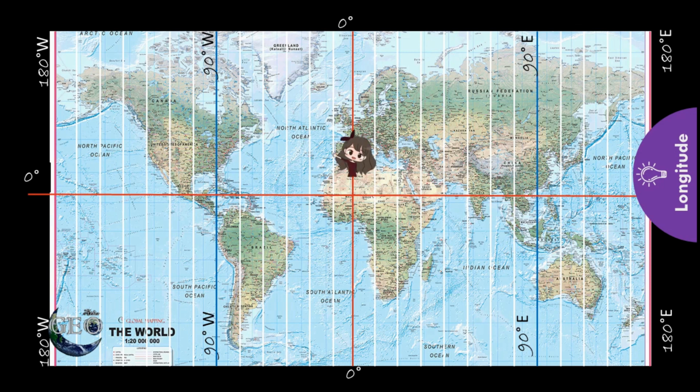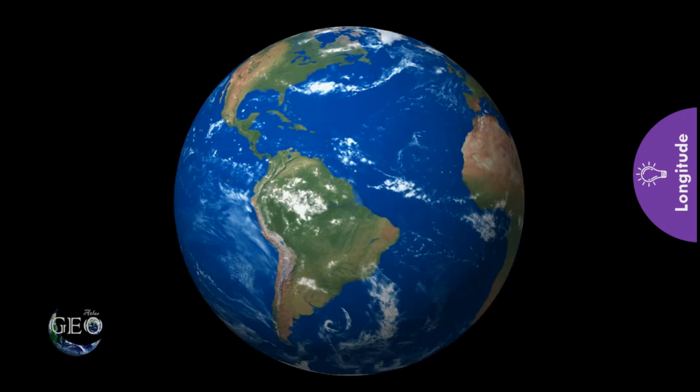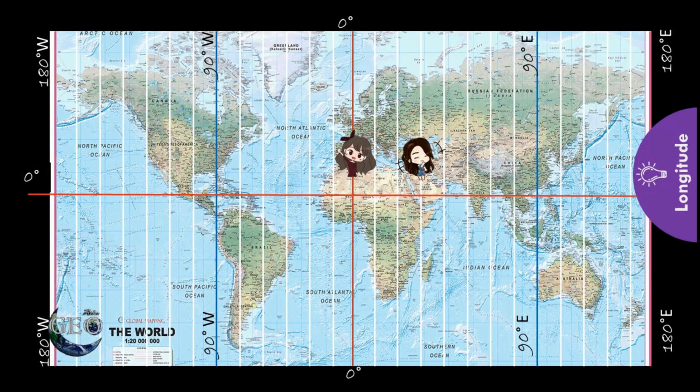That means if a person stands at the 0 degree longitude, another person stands at the 30-degree longitude in eastern hemisphere. We all know the earth rotates from west to east if we look from the northern pole. So the time difference between these two persons is 2 hours because the angle of degree interval is 30.